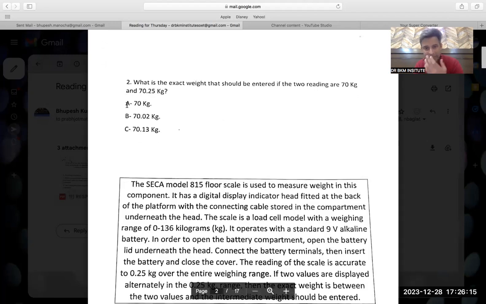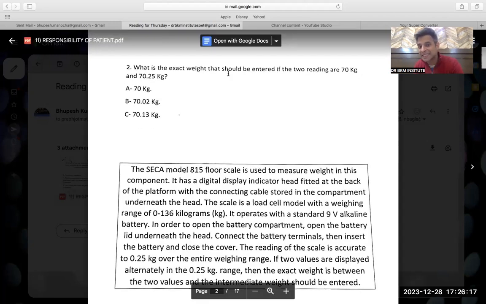Then going on to the second question: what is the exact weight that should be entered? Again, you should note active and passive voices. B plus third form, I just told you. So what is the exact weight that should be entered by the medical staff, by the nurse, or by the person who is checking it? You should understand these active and passive voices.